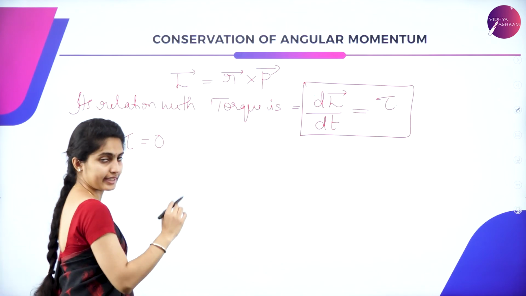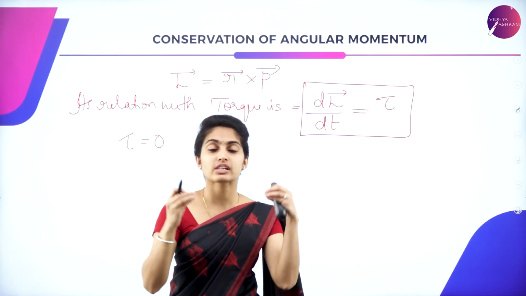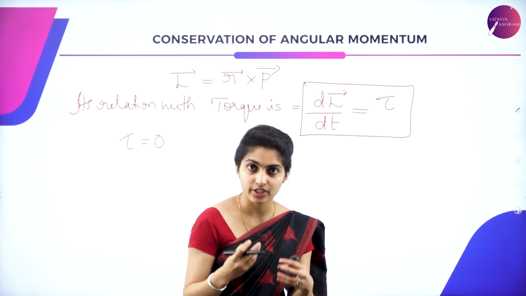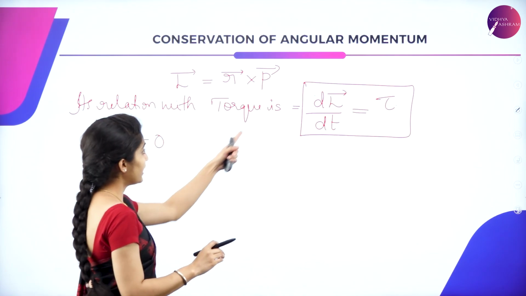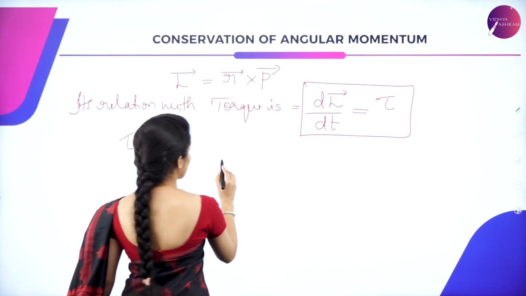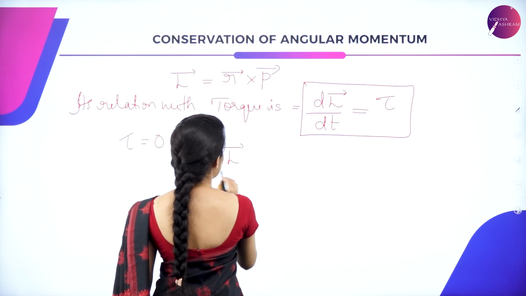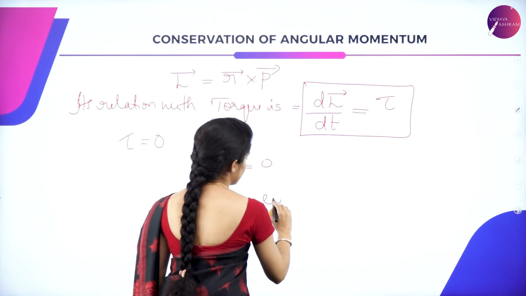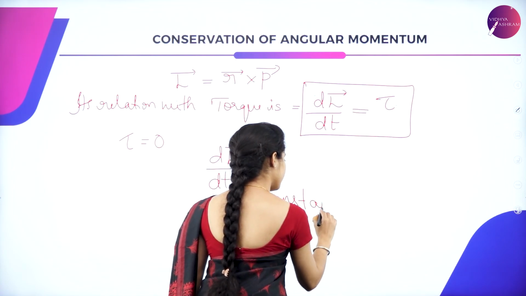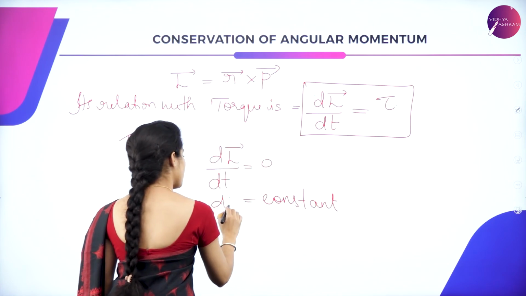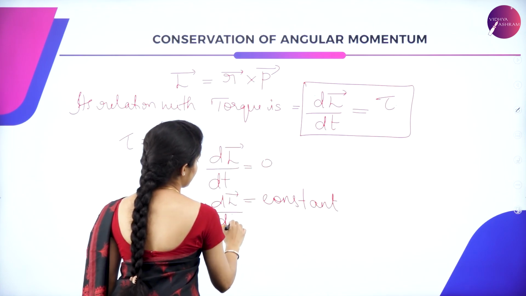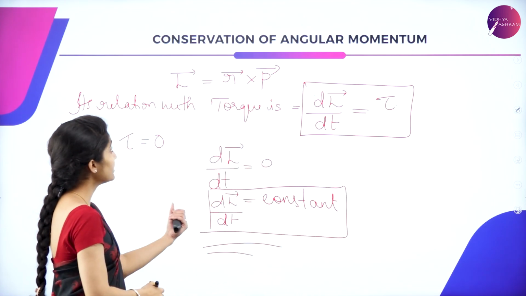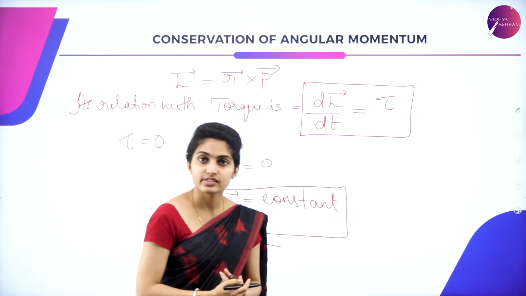When the external force acting on a particle undergoing rotational motion is 0, then dL by dt is 0, which is constant. At this point, you can say the angular momentum is conserved.